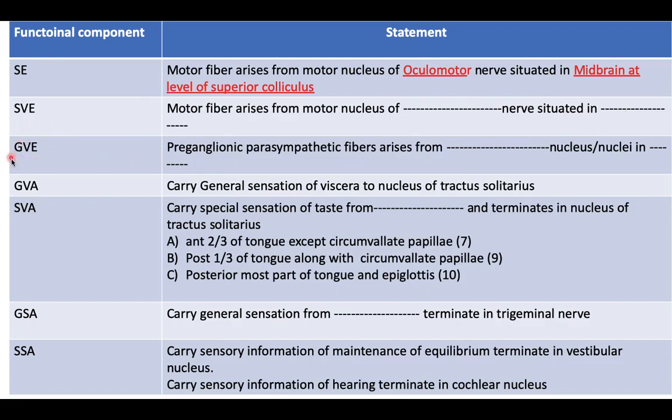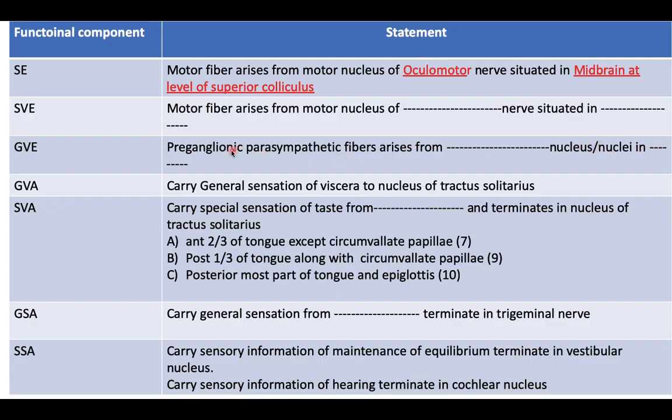For the general visceral efferent, which carries the parasympathetic fiber, our statement is: preganglionic parasympathetic fiber arises from the lacrimatory nucleus and superior salivatory nucleus in the lower part of the pons, at the level of the facial colliculus.